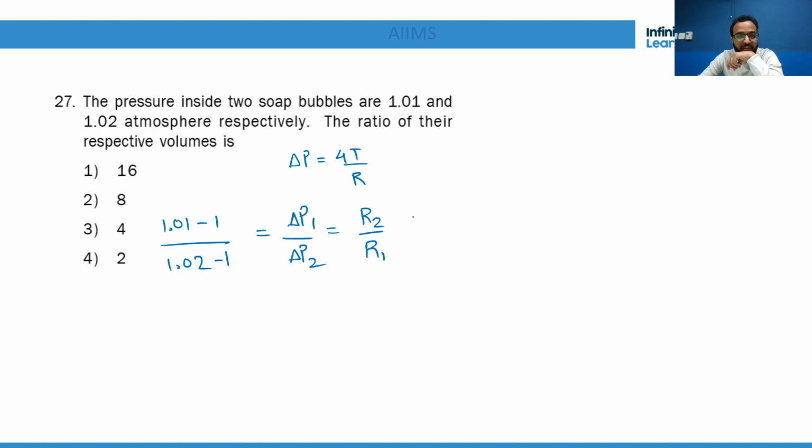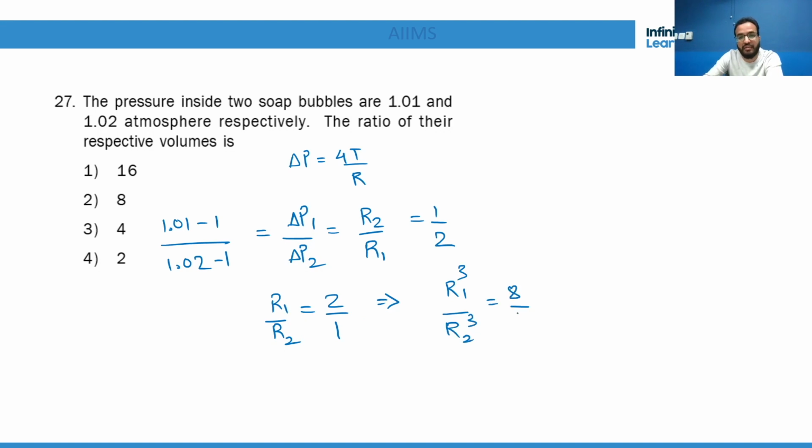So it is technically 1 by 2. So what is R1/R2? You will say 2 is to 1. So their volumes will obviously be R1 cubed over R2 cubed, that is 8 is to 1. Because volume is 4/3 πr³, the 4/3 π gets cancelled, so I have directly written (r1/r2) whole cubed.